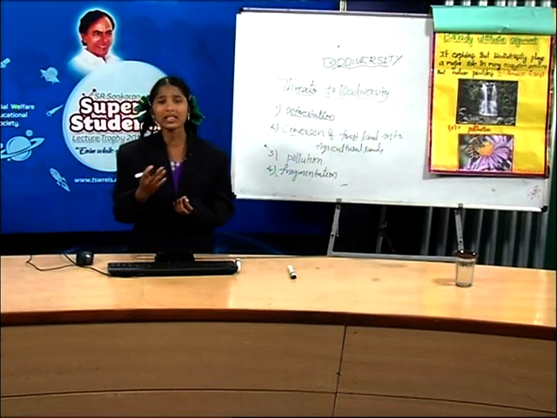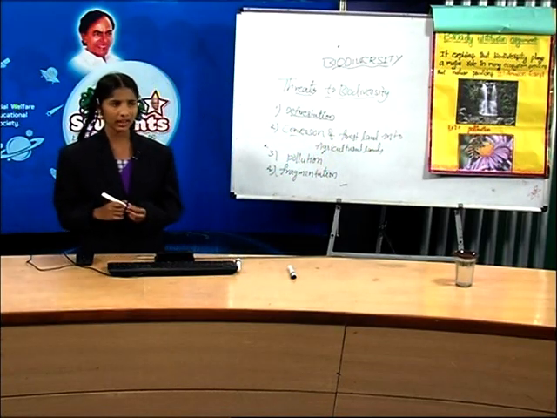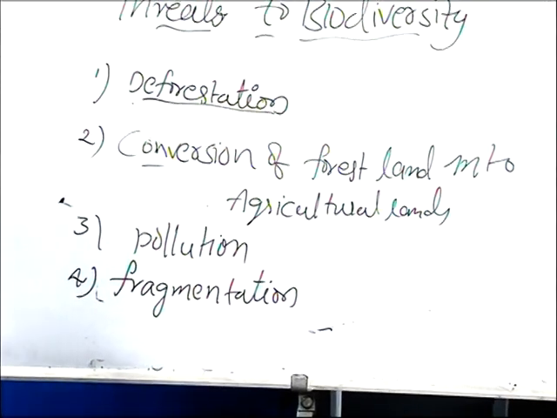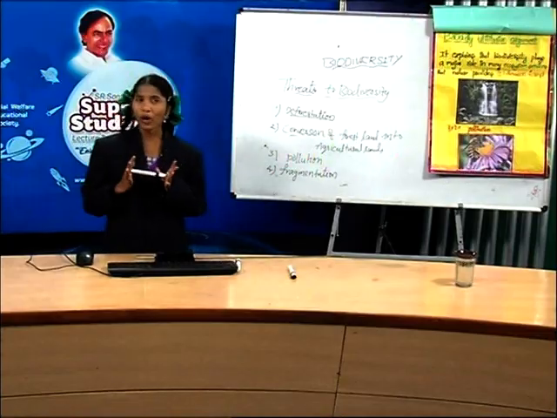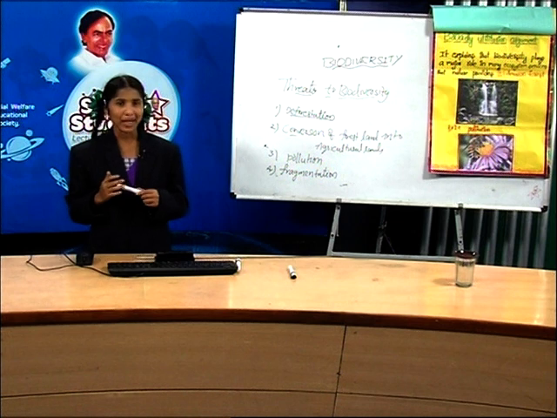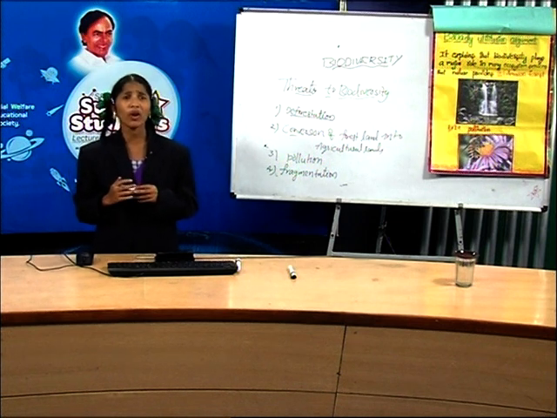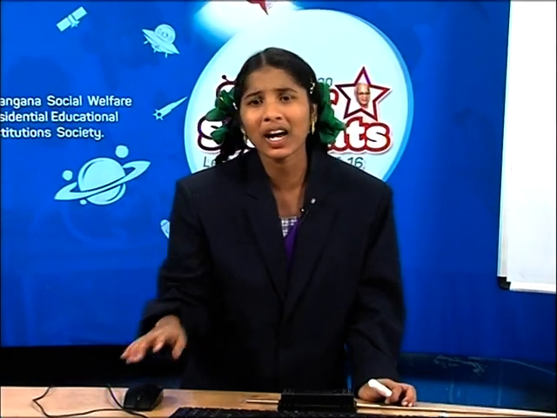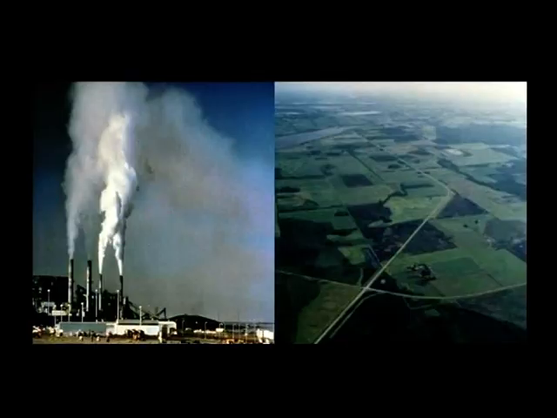Fragmentation of habitat leads to population decline. For example, mammals and birds require large territories and animals with migratory habits are badly affected. Friends, look at this picture. Yes, here what you observe is fragmentation. Fragmentation is nothing but discontinuity of natural habitat. Due to fragmentation, the population has declined.